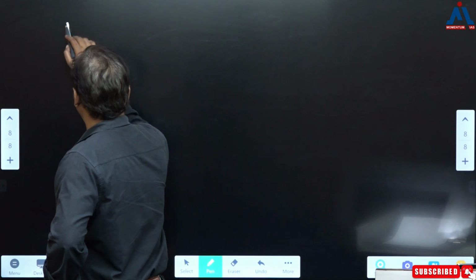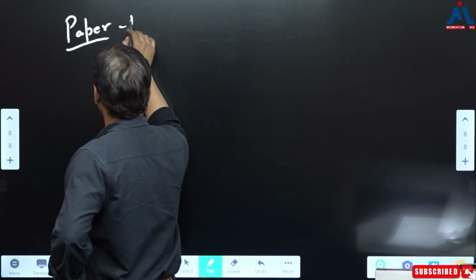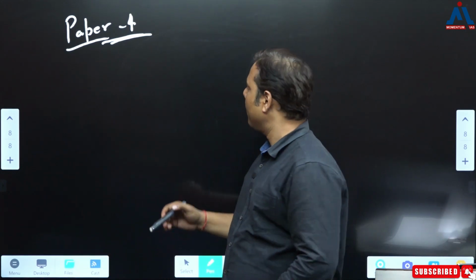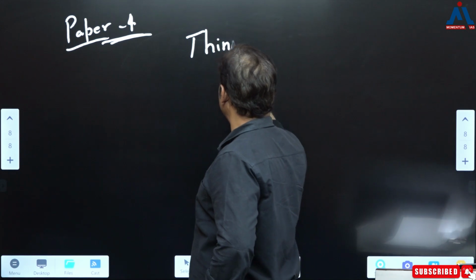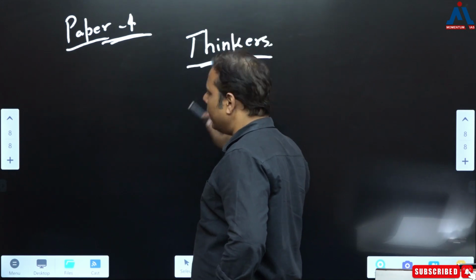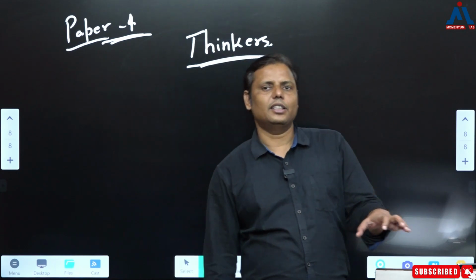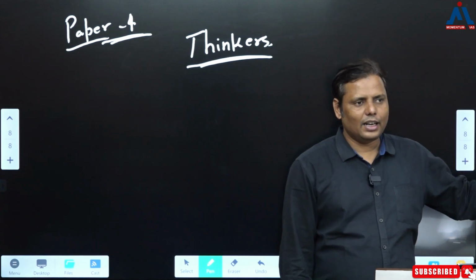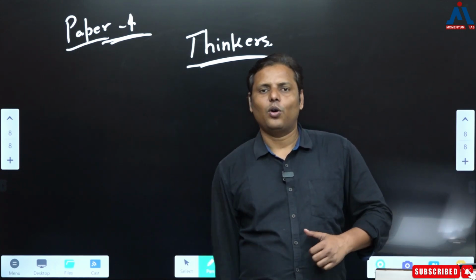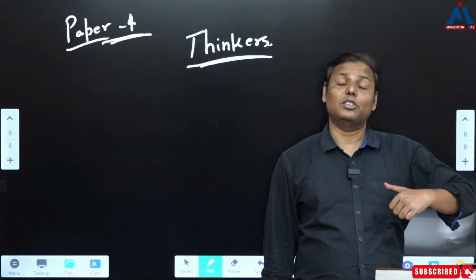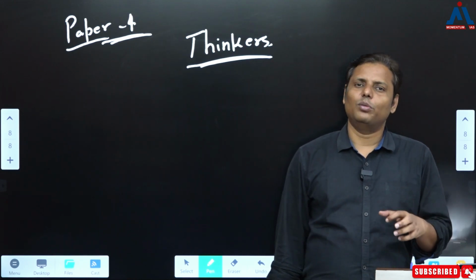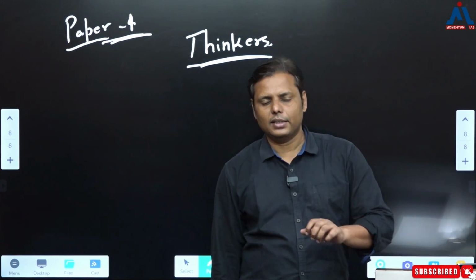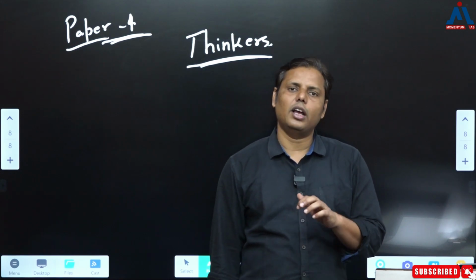Similarly, when it comes to paper 4, though I won't say there is a direct linkage, you are supposed to read about the various thinkers, and those thinkers you ultimately study even in history also. So indirectly it is going to help you in paper 4 also. So the point is, it is true that other optional papers are helping you in GS, but to say that history is not helping at all in GS would be unfair, because in the same way I believe that history is also helping you there.